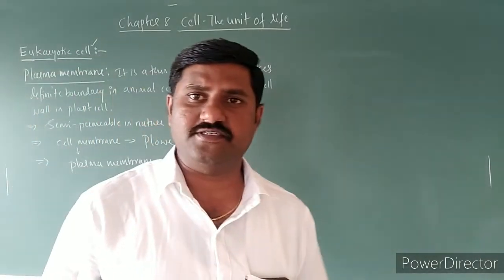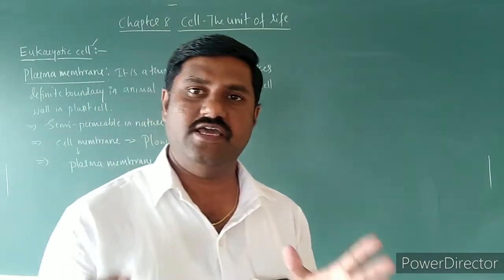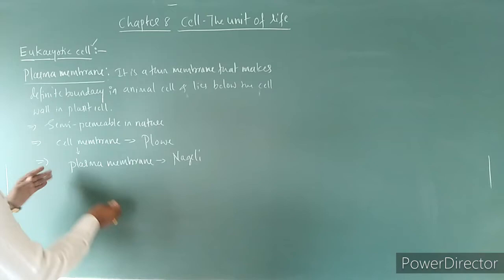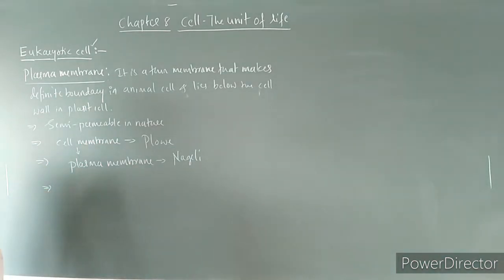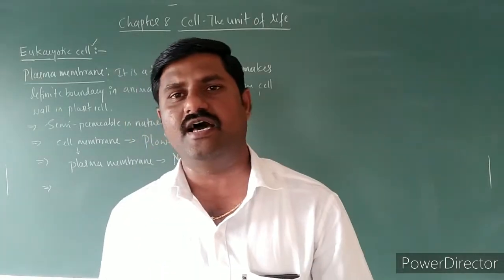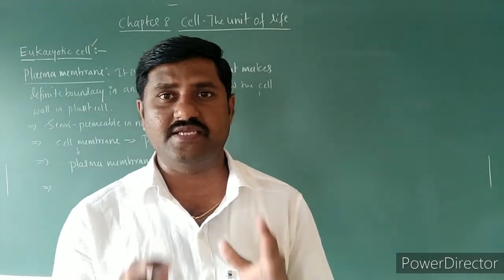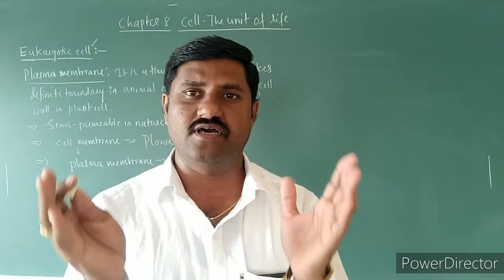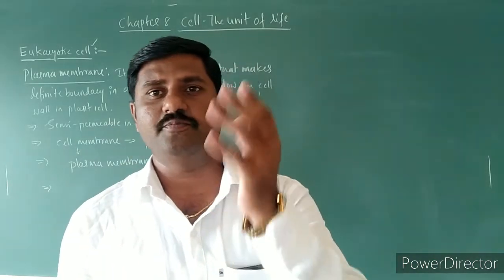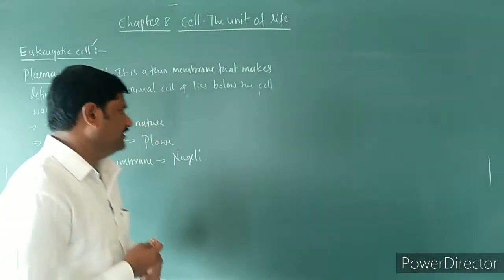Nageli is the scientist who called it a plasma membrane for the first time. And such a membrane not only makes the boundary of the animal as well as plant cell, but also makes the outer membrane of many of the cell organelles in the eukaryotic cell, right?